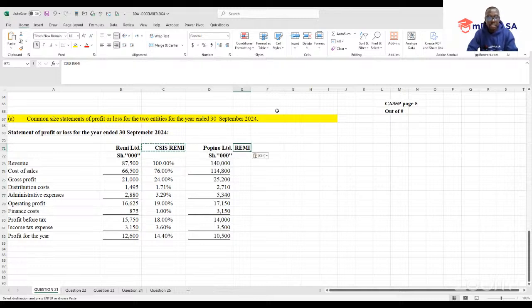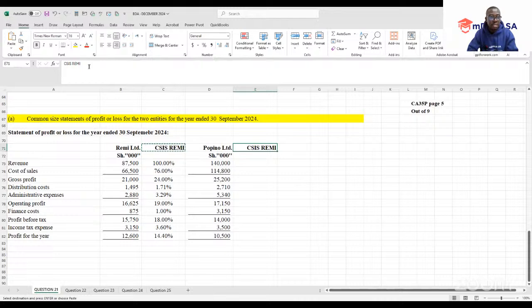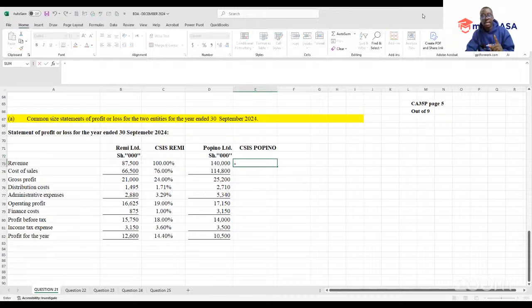Common size, in this case, income statement. This time round, I want to do it for this company, Peppino. The same procedure will apply, whereby we pick a common base, and our base in this case is our revenue. So I'll pick that one and divide by the same revenue, which is 40,000.